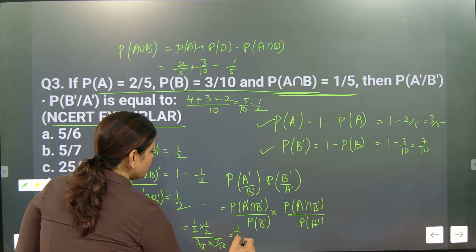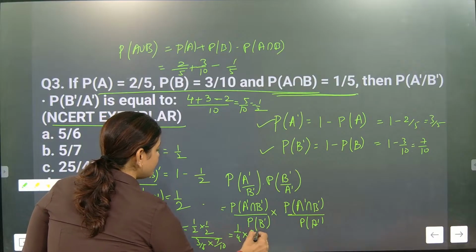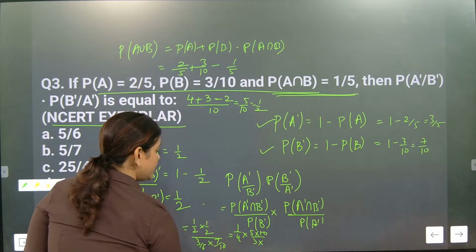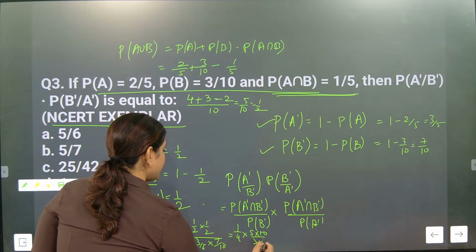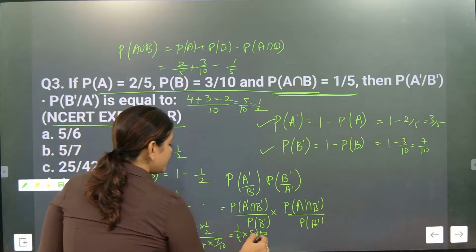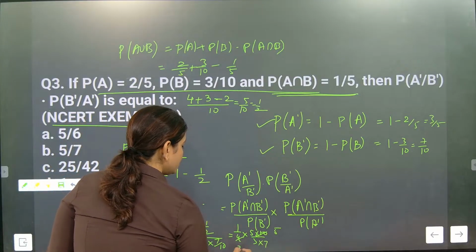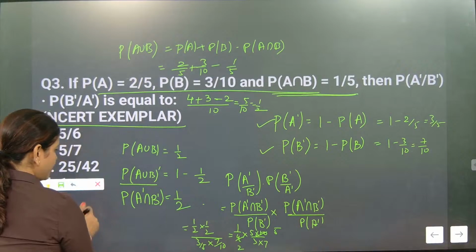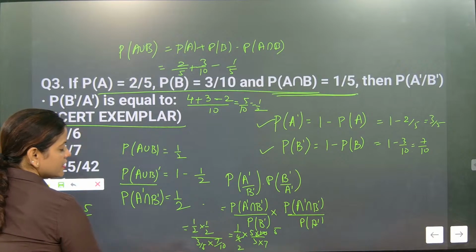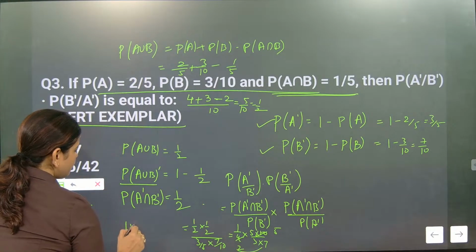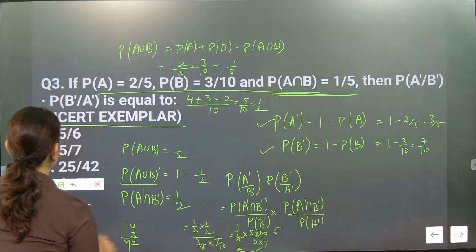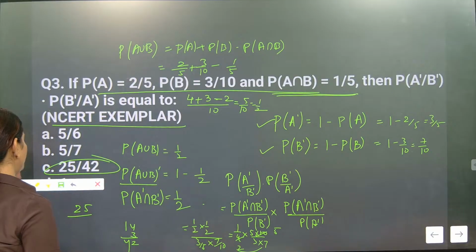So 1 by 4 into 5 into 10 into 3 into 7. Here 2 5s are 10, 2 2s are 4, 7 2s are 14, 14 into 3, 3 4s are 12, 42. So 25 by 42. That's it.